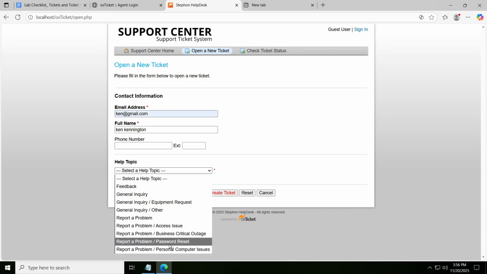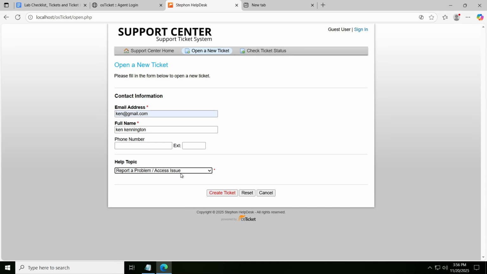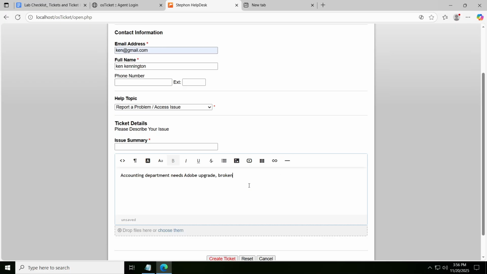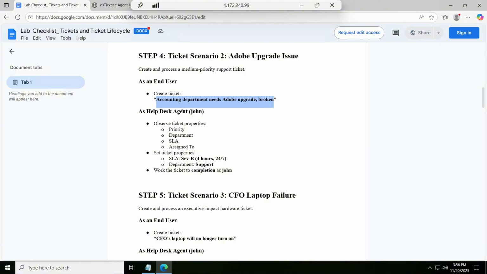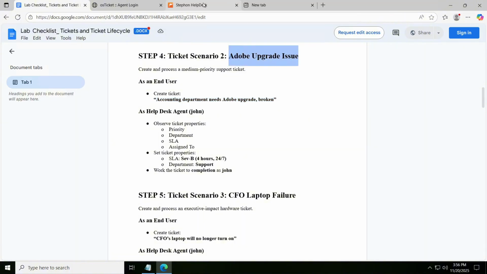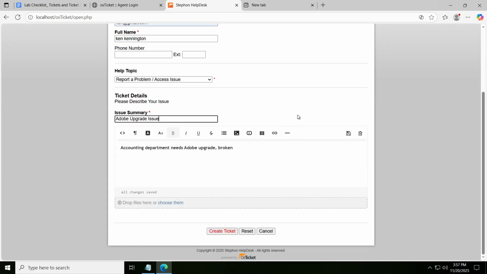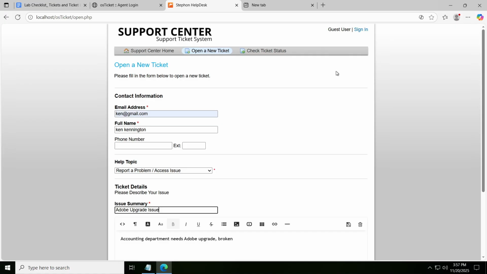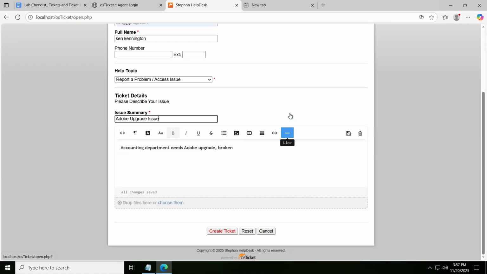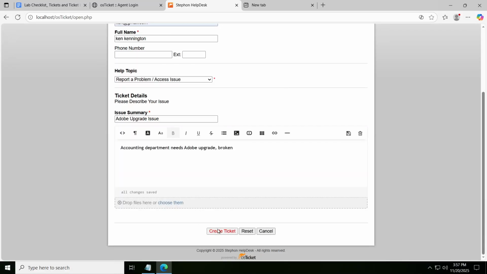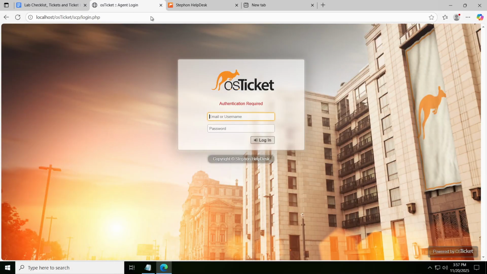And he put it as an access issue, right? And here he put accounting department needs Adobe upgrade broken. So we might see this from him and wonder if this is really the main issue. There could be many different reasons, but through speaking with him, we could get to the bottom of it and truly understand what the problem could be. So let's create the ticket. All right, so ticket created.